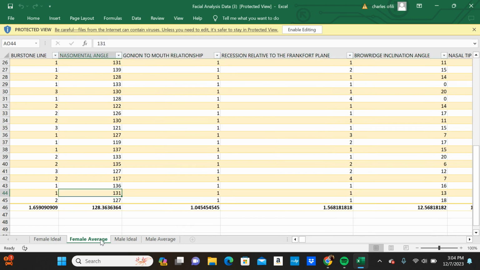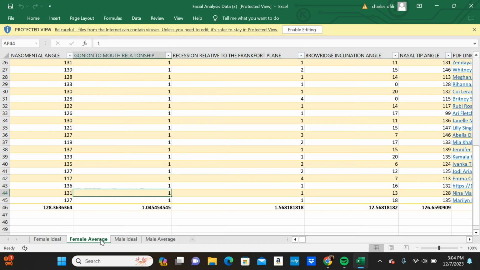And then the nasal mental angle, or not the nasal mental angle, my bad. The gonion to mouth relationship is a 1. So the gonion to mouth really is it. To give y'all an example of what the gonion to mouth is, because I know some of y'all probably forgot, it is where the mandible vector and the ramus vector meet, and that point where it meets, that angle, that little bone protrusion where both vectors meet, is that gonion bone.